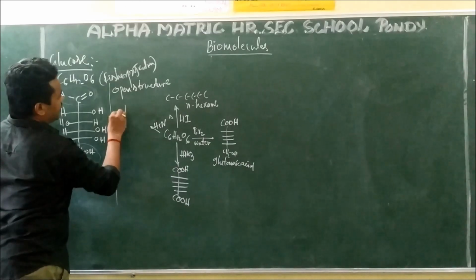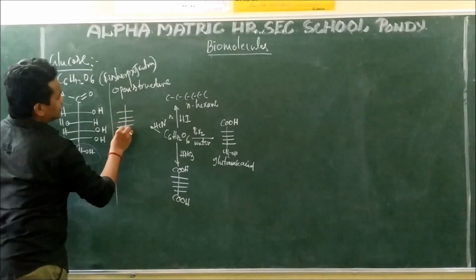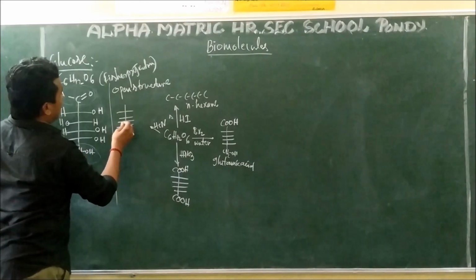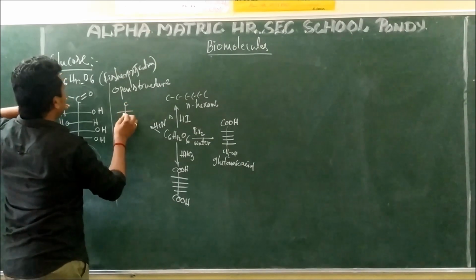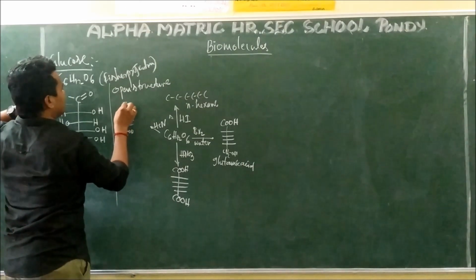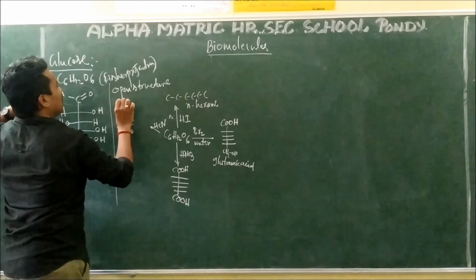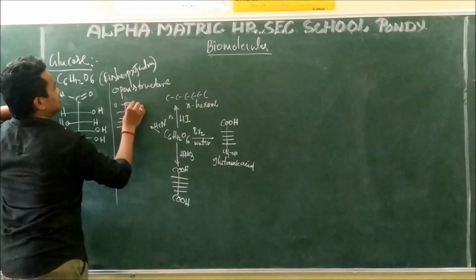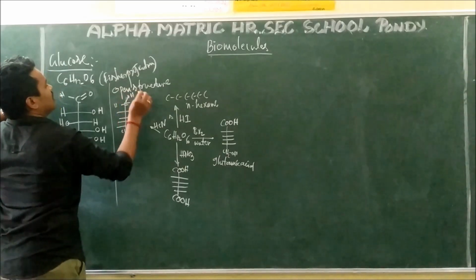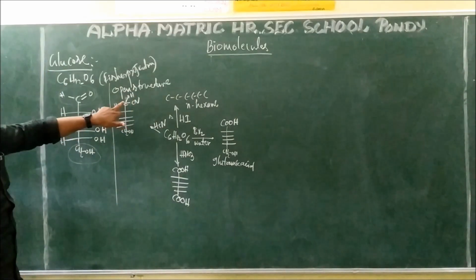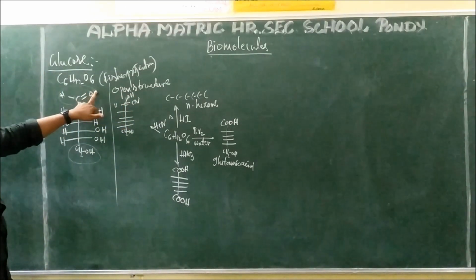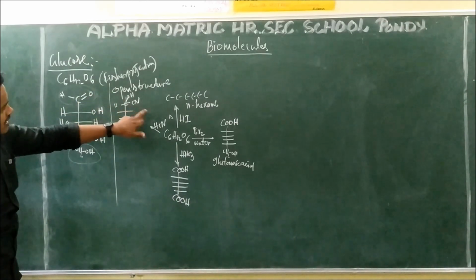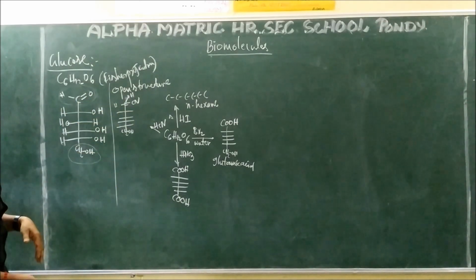The rest remains as such; we are not going to touch it. Here, on one side OH is there, and on the other side CN and OH. This bond is breaking, H comes to this side, and CN attaches to this side. That is the HCN reaction.